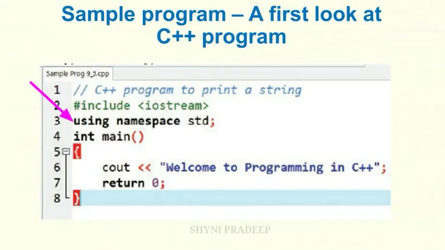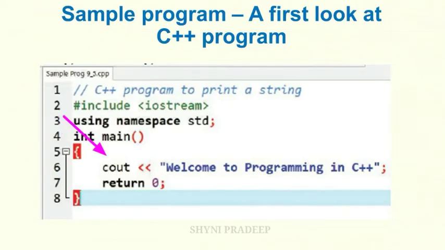Next, using namespace std; it tells the compiler to use the standard namespace. What is a namespace? A namespace collects identifiers used for classes, objects and variables. This namespace provides a method of preventing name conflict in large projects. Next, int main. This is the main function. This main function is the starting point where all C++ programs begin their execution. Therefore, the executable statements should be inside the main function.